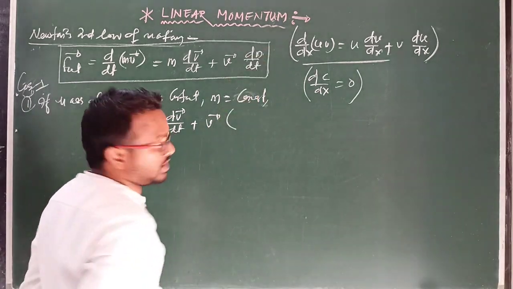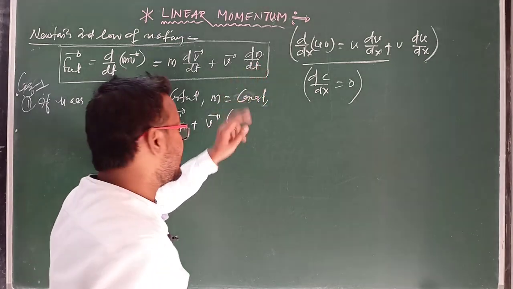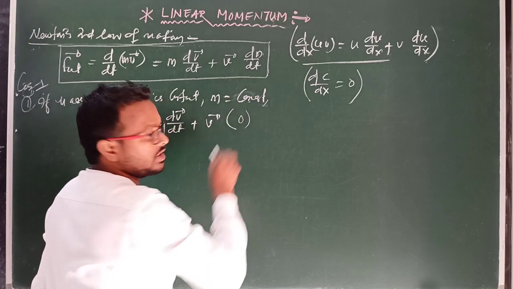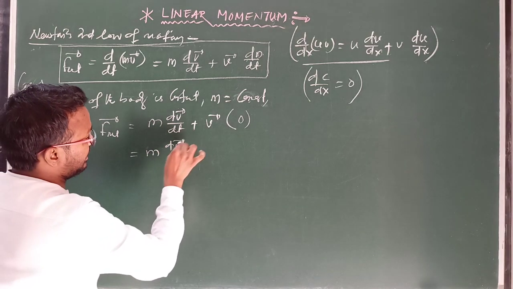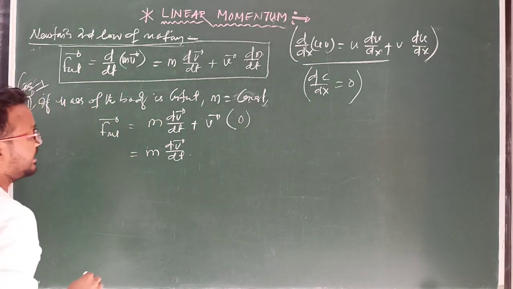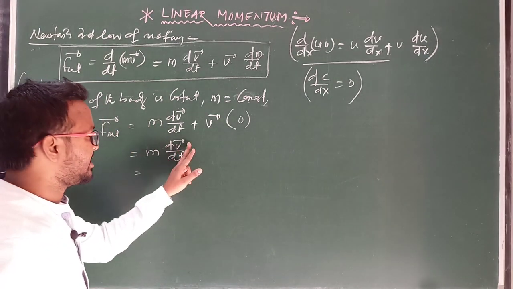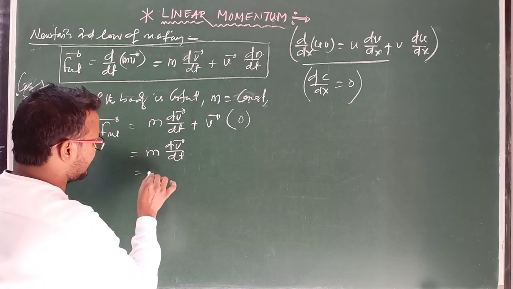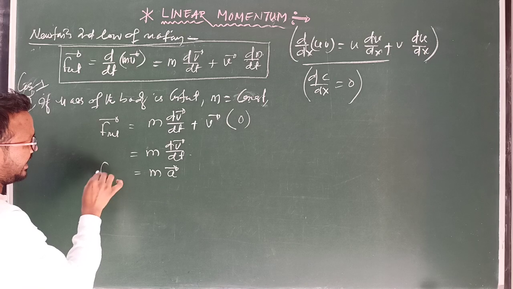Since mass is constant, dm by dt is 0. Clear? So this case gives m dv by dt, and dv by dt, the rate of change of velocity with respect to time, is known as acceleration. So mass into acceleration.